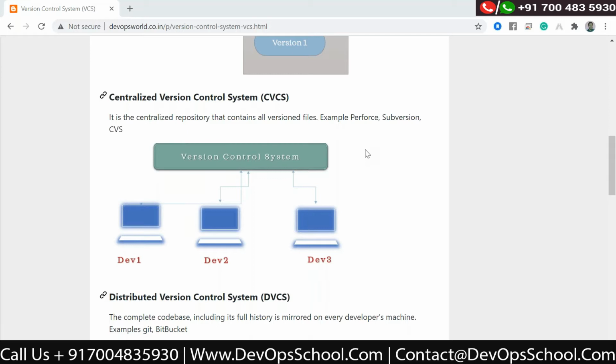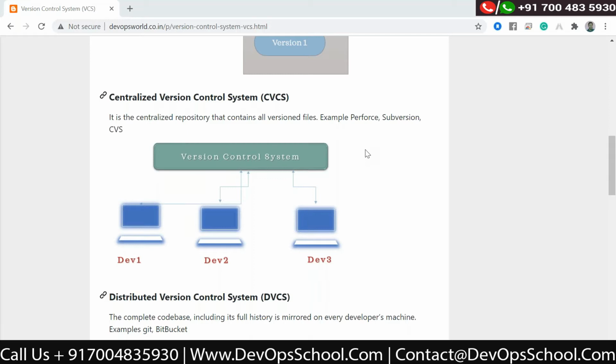It's always keeping the local copy, but most of the time the development happens team-wise, so there will be a team and multiple developers working. They need to share their code and their data. So in that scenario, this approach is not suitable.